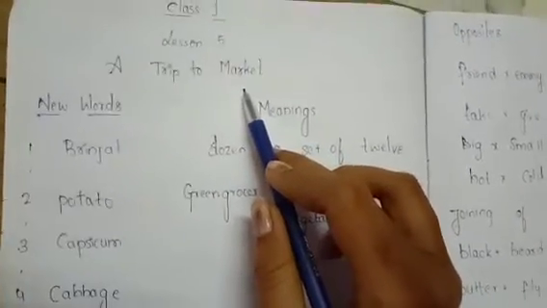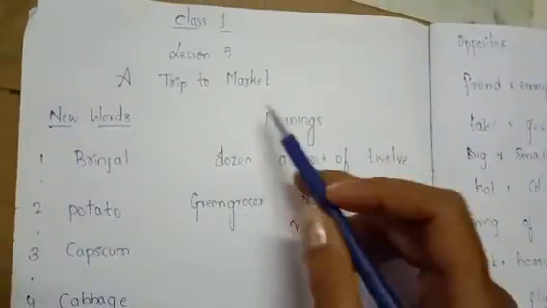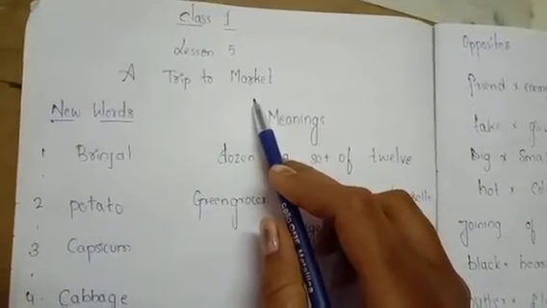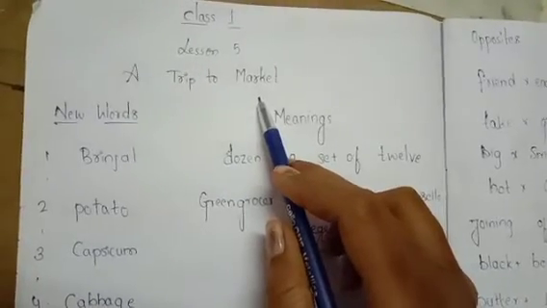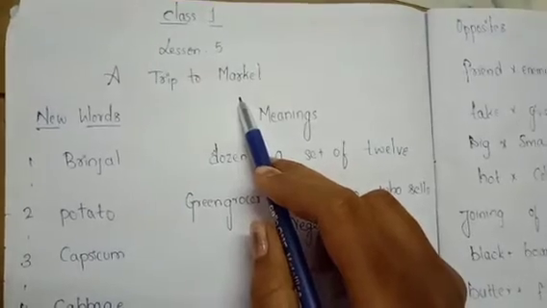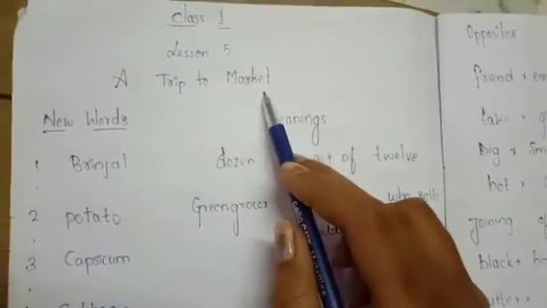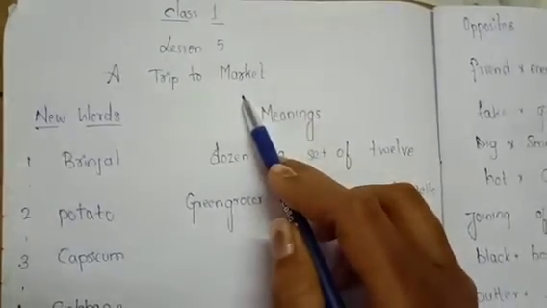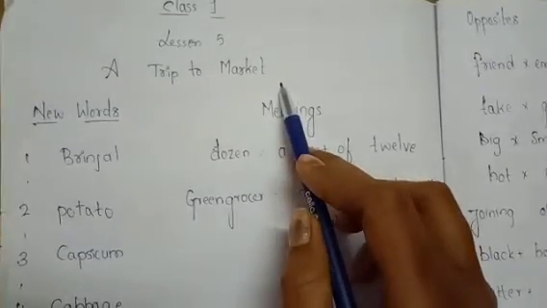In that market, they bought so many things. What are they? Vegetables, fruits, and they also bought balloons. And the boy made his friends. They did a lot of things while they went to the market. So that is the story of a trip to market. Let us see the CW part of a trip to market.